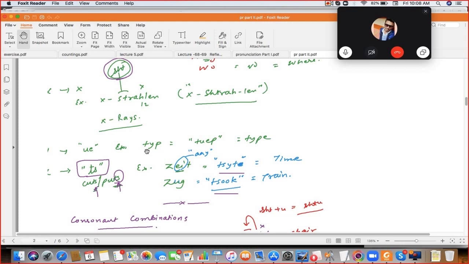Y is having the UI sound. So speak the example. Ui. Twip, side. Twip and then sight. And soup. Correct. Twip, sight, and soup.